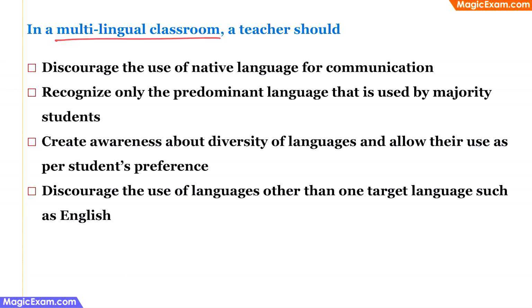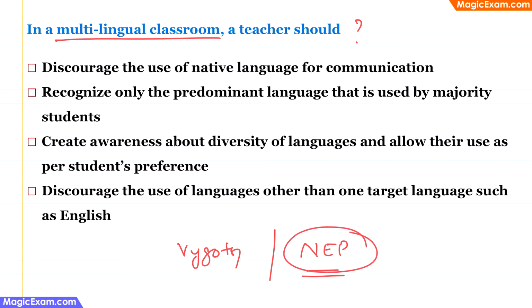In a multilingual classroom, that is, in a classroom where there are children from different language backgrounds, what should a teacher do? Now, this question can be answered using Vygotsky's theories, or by looking at the NEP, that is the National Education Policy. NEP says that in classrooms, especially at a younger level, native language, that is mother tongue, should be given a lot of importance because children learn faster if things are taught to them in their mother tongue. Therefore, NEP encourages the use of mother tongue or native language in the classroom.